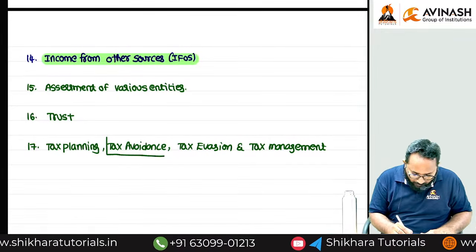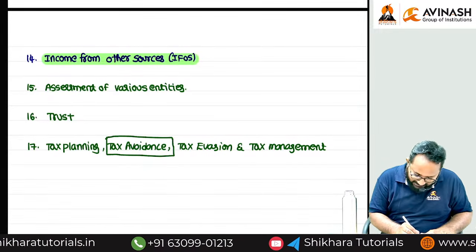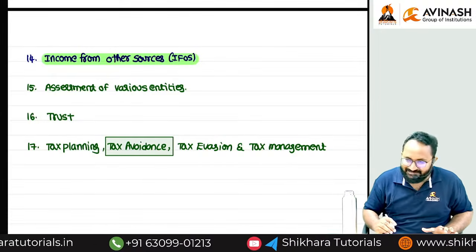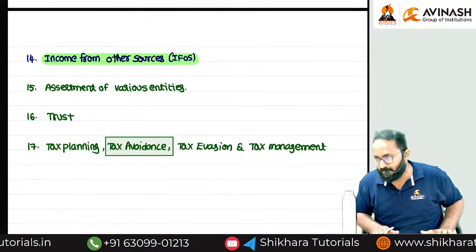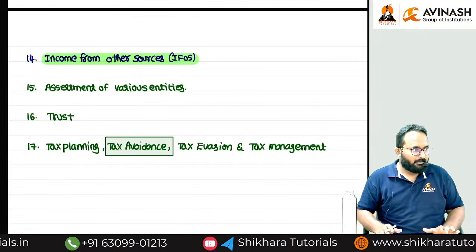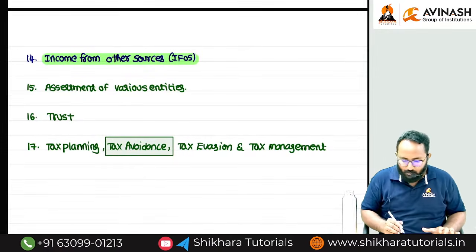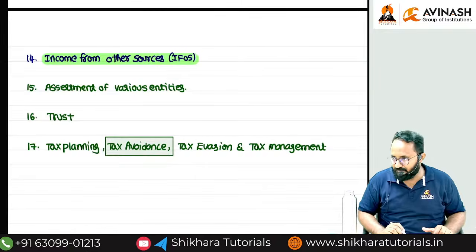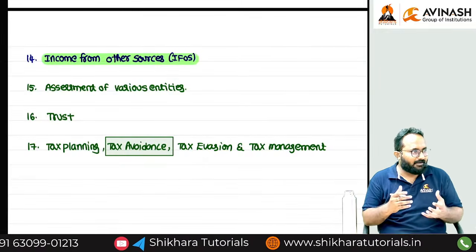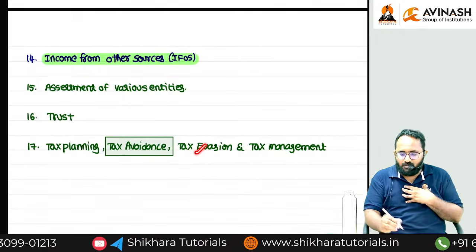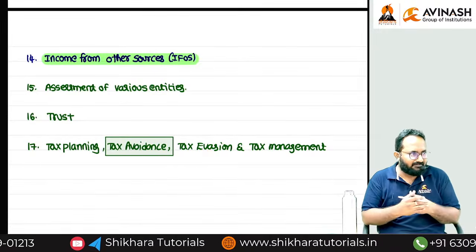The tax avoidance related we have not discussed anything, because only intelligence can do tax avoidance, ma. If you have sound knowledge about the taxation laws, you can do tax avoidance. Evasion, if you want to do fraudulent activities, yes, you can do tax evasion.